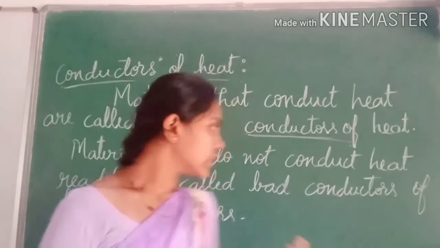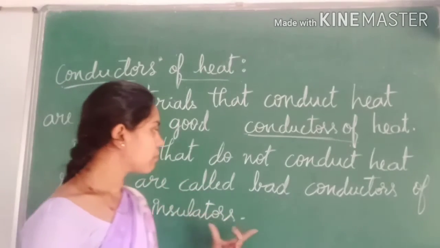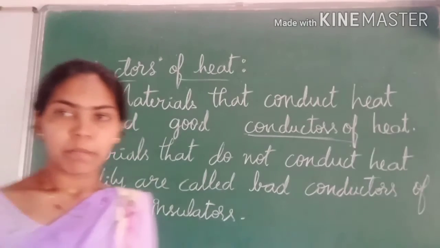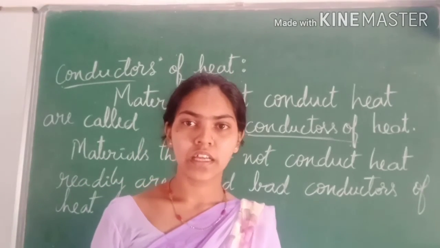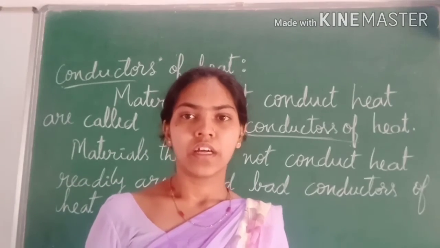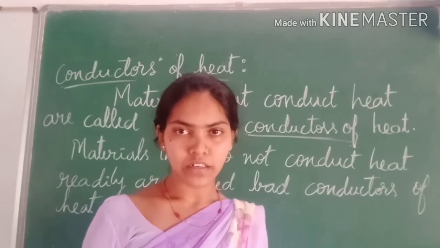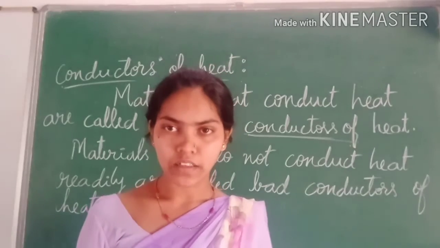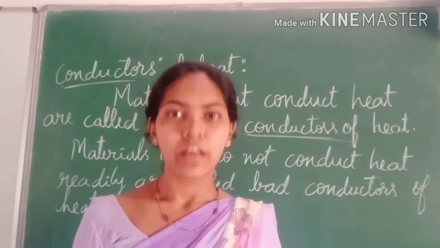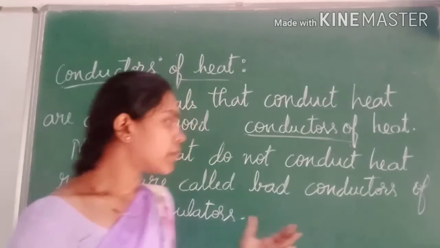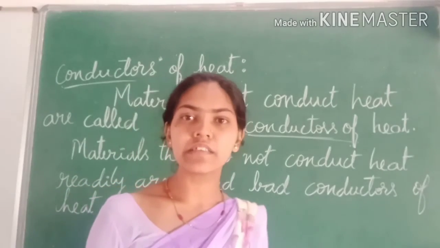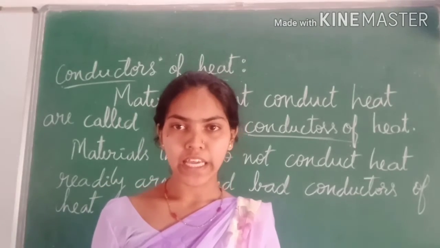Then which are the examples of bad conductors of heat, or insulators? Plastic, glass and wood are bad conductors of heat. Readily they will not conduct the heat, that is why. And because of this property of materials, conduction of heat, we have many applications.